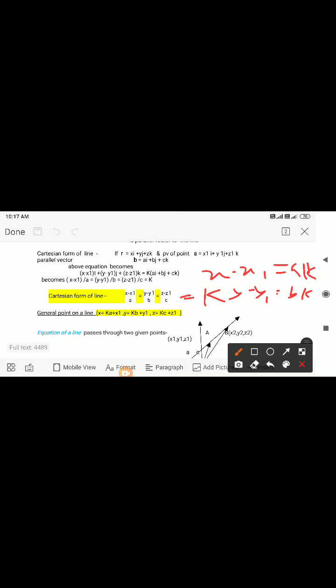So we get the value of x, that is ak plus x1, value of y is bk plus y1, and value of z is ck plus z1. These are the coordinates of a general point on the line.